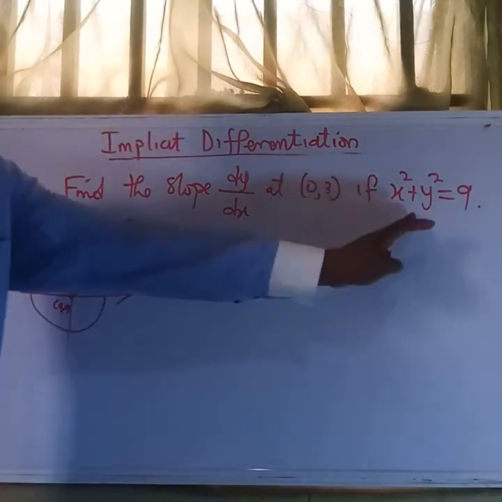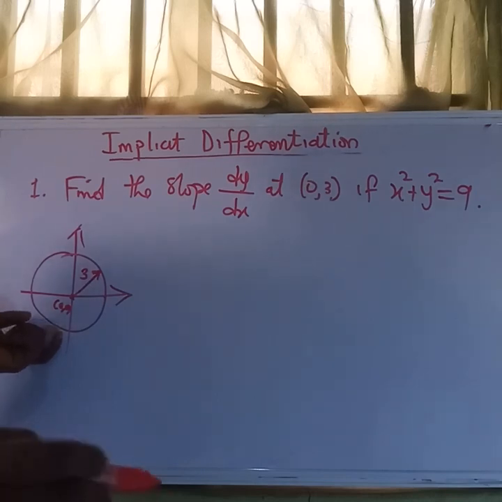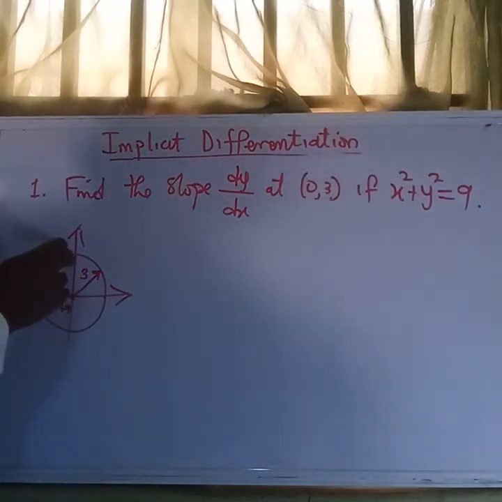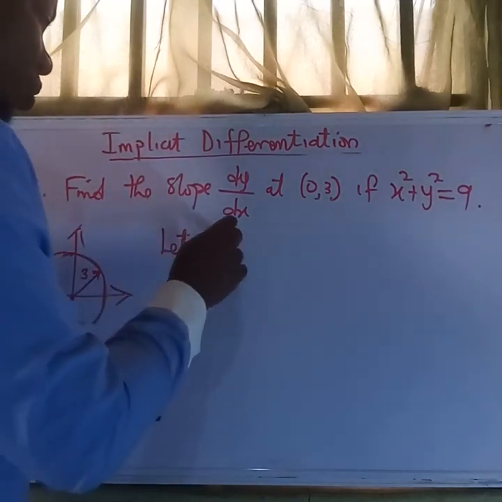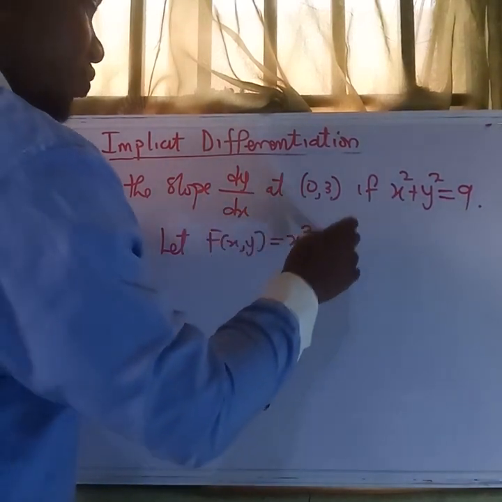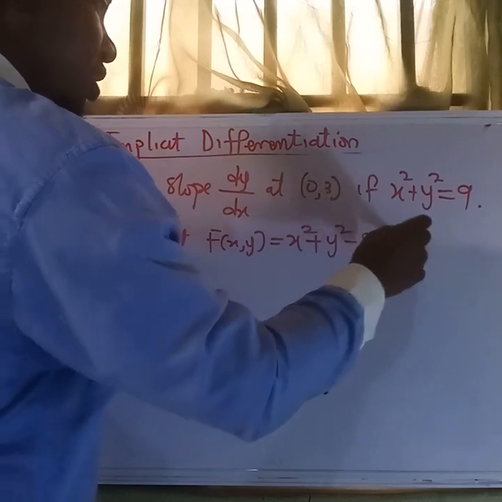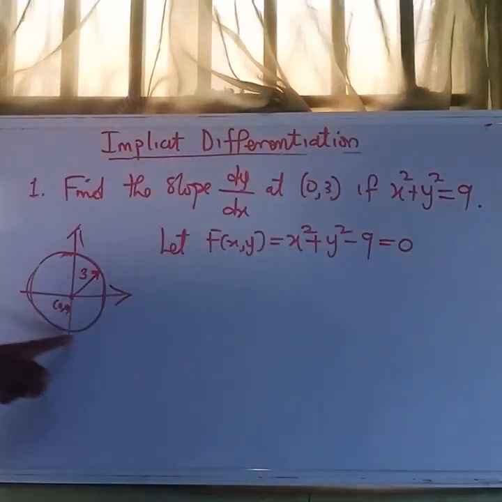This is an implicit equation or function, and it is so because this curve is closed. And how do we make it closed here? Let f of x comma y be equal to x squared plus y squared minus 9. As you can see, when it's equal to 0, it is closed.